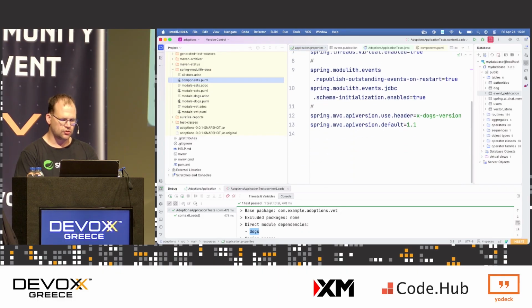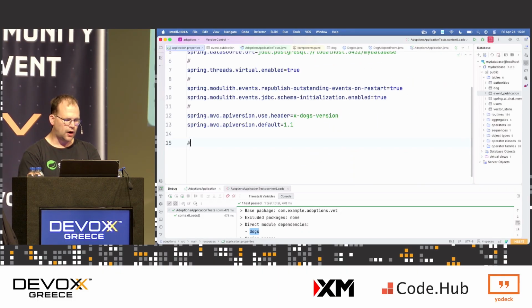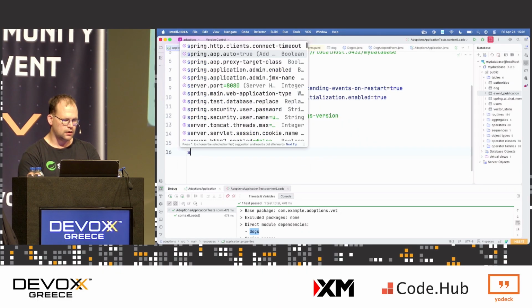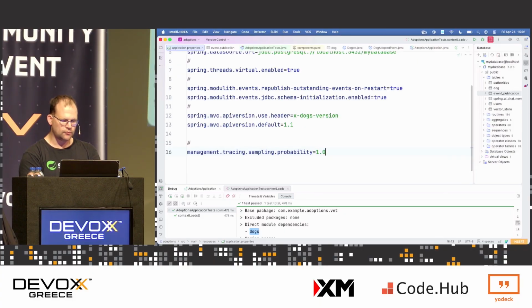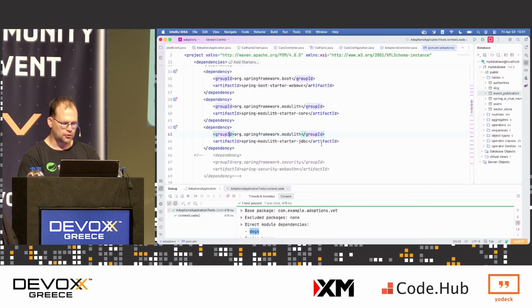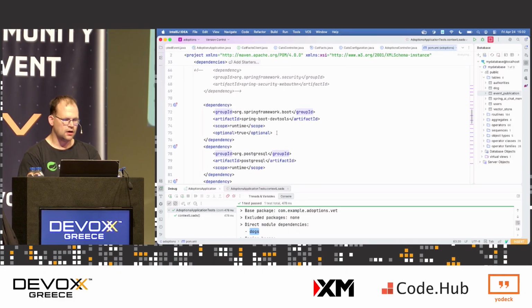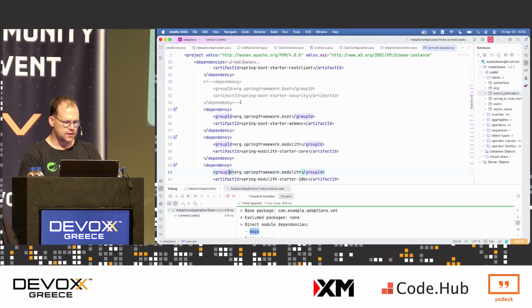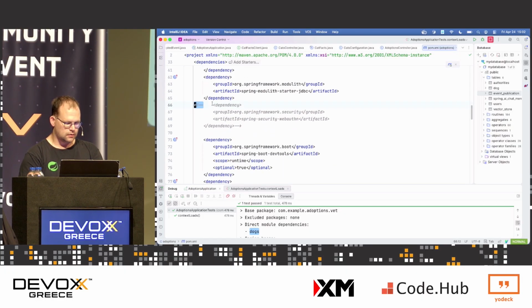I want to take this to production. I've got Grafana running in the background there. And I'm going to turn that into 1.0, right? I've also got the OpenTelemetry starter on the classpath, so that's already observable. I want to add security here, okay? I'll go here and I'll add this security. Good. Command-Shift-I, reload.